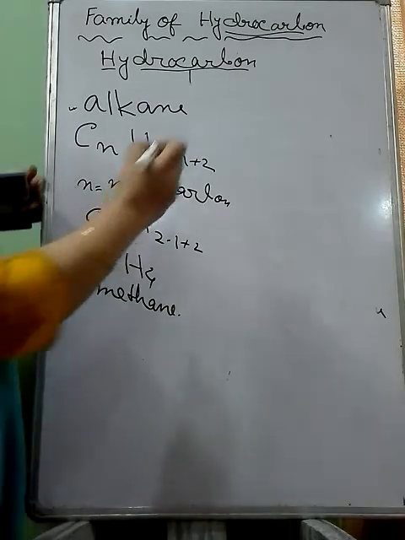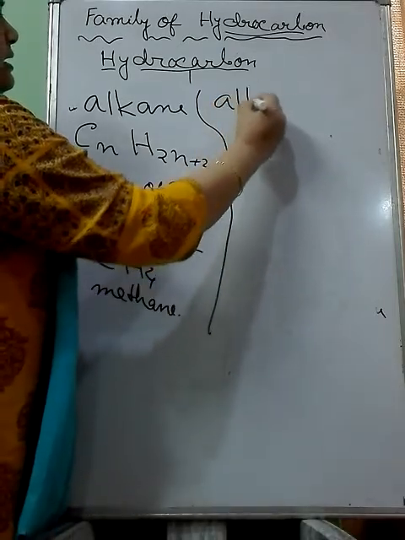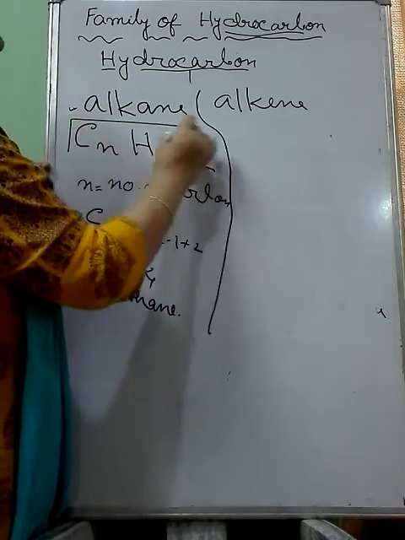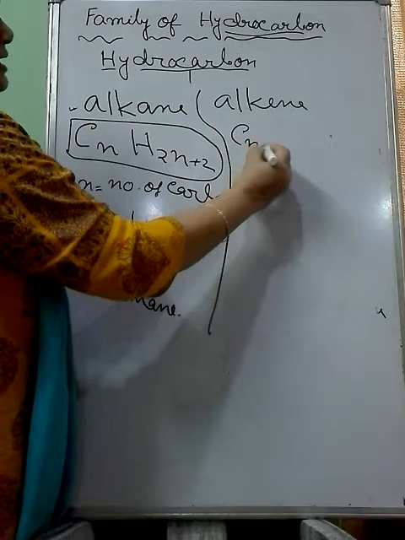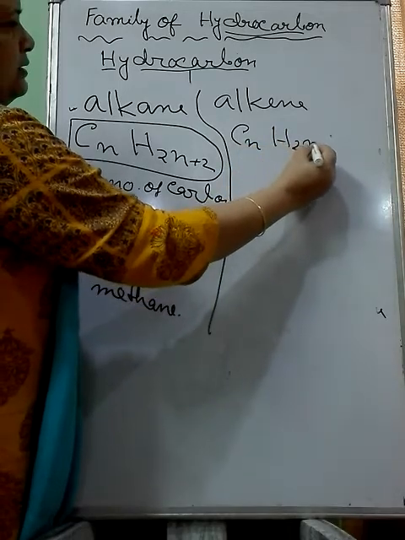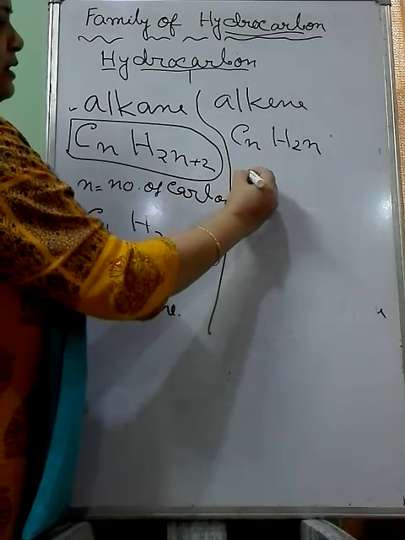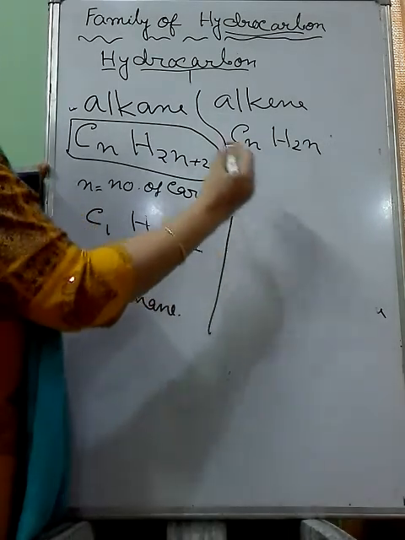Similar to that way, alkene, A-L-K-E-N-E. For the alkene, I told you the general formula for alkane already. General formula for alkene is CnH2n. n is the carbon number. But alkene starts from n value 2, not from 1.